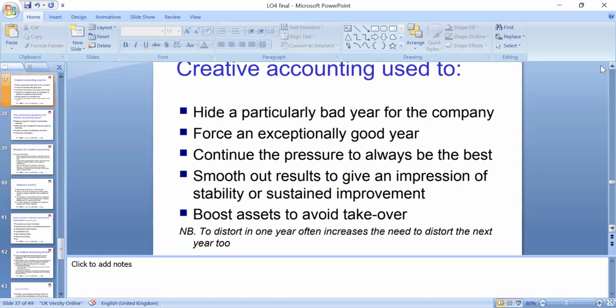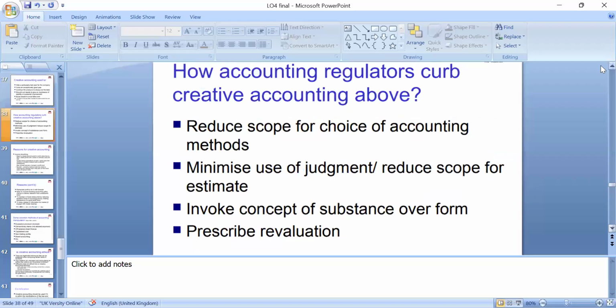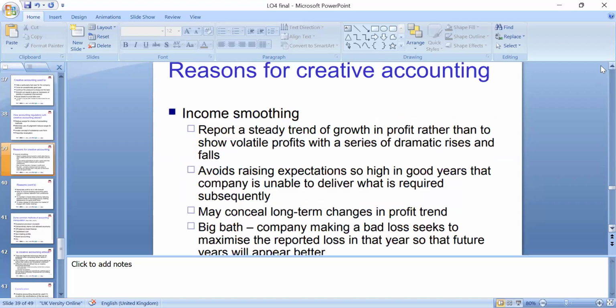Sometimes delaying the payments to make the cash flow look good when accounting, and we sign off and then show it, because of the noise being in the public domain. How is accounting regulated? Of course, there are a lot of new standards, choices of accounting method, minimum use of judgment and estimates. Sometimes we look around the contingent assets and liabilities, the likelihood of them, and again we have the standard IAS 37 we discussed, and all.